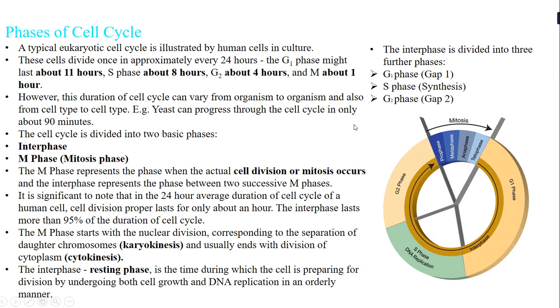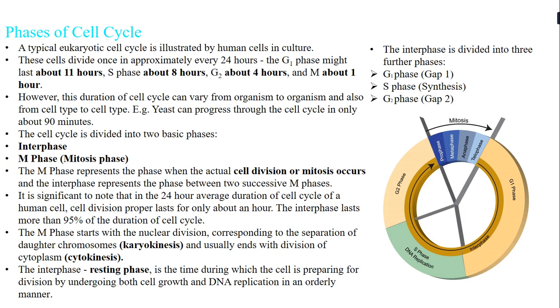Now if we speak about a human cell, in a human cell the G1 phase may last for about 11 hours, S phase is for 8 hours and G2 phase is for 4 hours. And after this interphase, there is the next phase which is called the M phase or the mitosis phase.